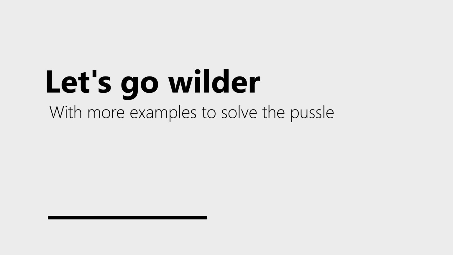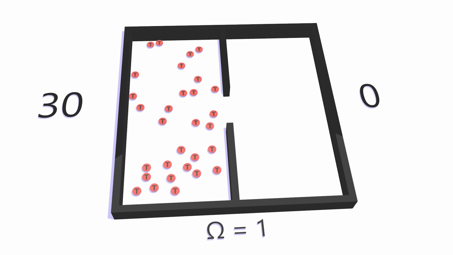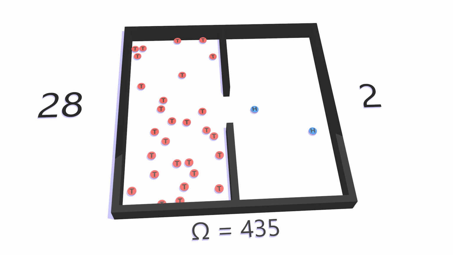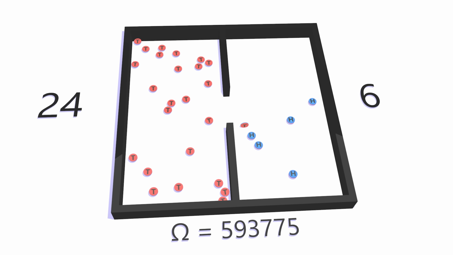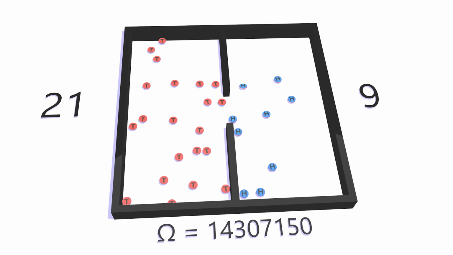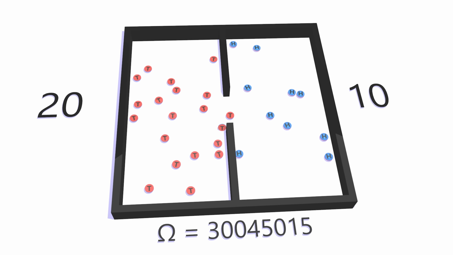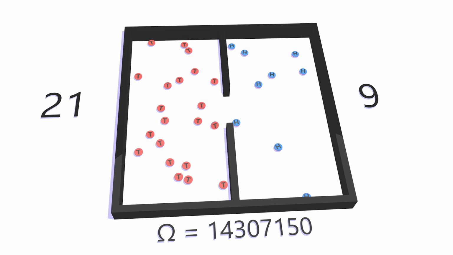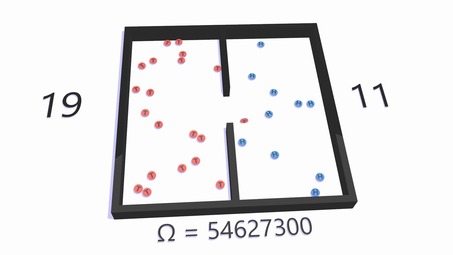Let me go wilder to give you a better intuition. Here's a few more atoms. Also, I'm counting how many are on the left and how many are on the right. I'm also showing you the multiplicity on this. Let's go. We can see, just as with the other example, it's more probable for the coins being evenly distributed. This also happens to be the states on which the entropy or the multiplicity is highest. So we see that the multiplicity will grow and grow and grow, but it's too improbable for the multiplicity to fall again. At least for a significant amount.